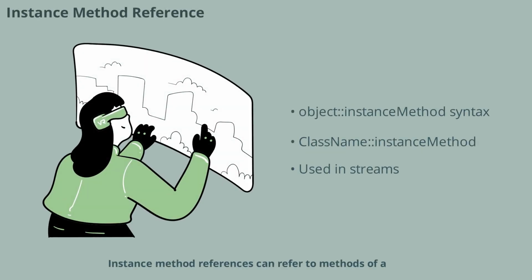Instance method references can refer to methods of a specific object or any object of a particular type. The syntax is object::instanceMethod, or ClassName::instanceMethod. This is especially useful in stream operations, where you want to apply the same method to each element. Understanding the difference between these two forms is important for writing clean and efficient Java code.